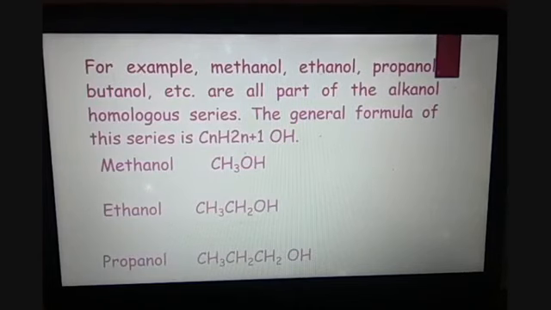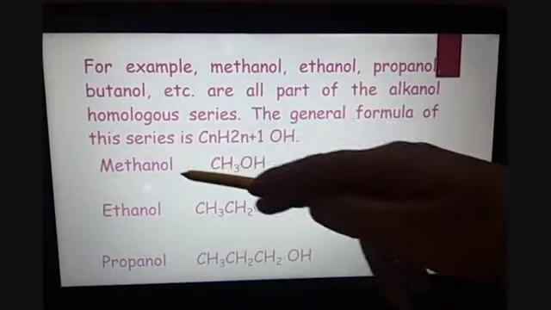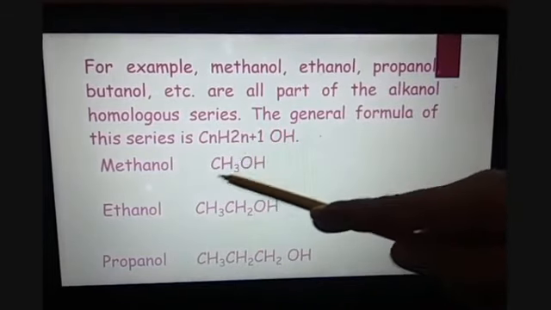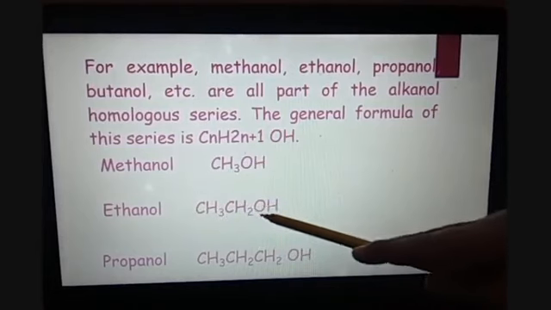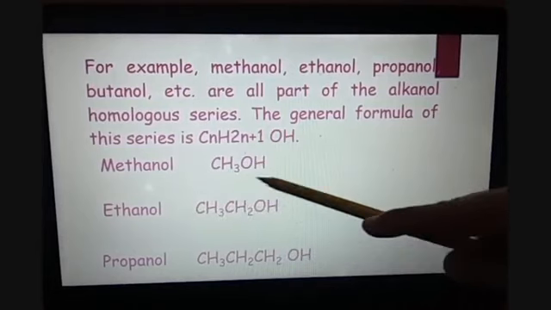For example, methanol, ethanol, propanol, butanol all are part of the alkanol homologous series, and the general formula for this series is CnH2n+1OH. OH is the functional group which will be attached with the alkane series. So for methane, which has one carbon, CH3OH; ethane, having 2 carbon atoms, CH3CH2OH, or you can say C2H5OH.